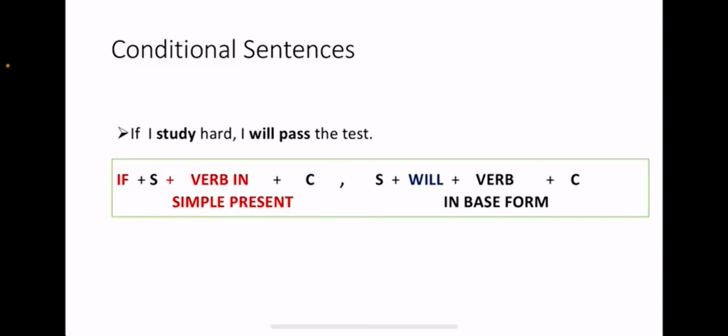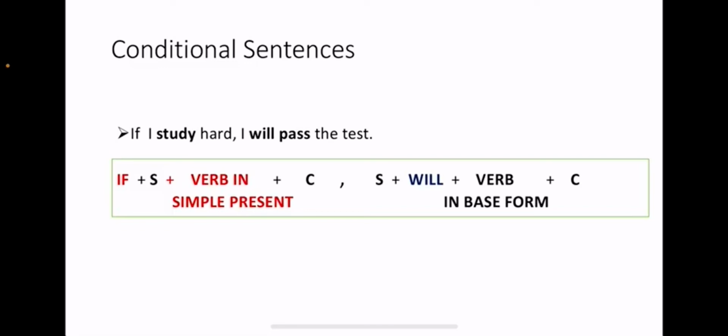Conditional sentences include two parts, the condition and the result. In the condition, most of the time we start with if, and then we have the subject, and then we put the verb in simple present, study, and then we can put a complement. For the result or the consequence, we start again with the subject, who is receiving the result, I, and then we put will because we're talking about something that is possible in the future, with a condition, of course.